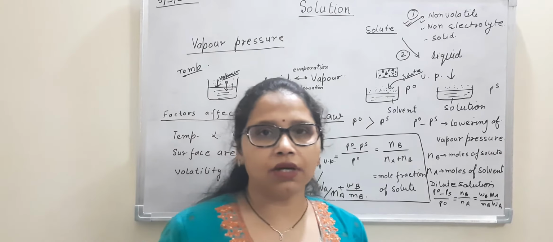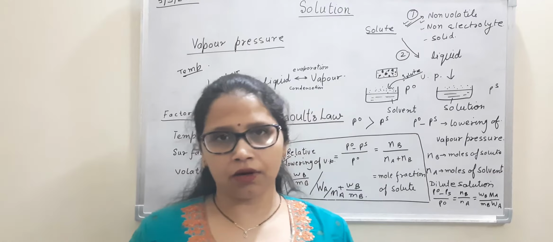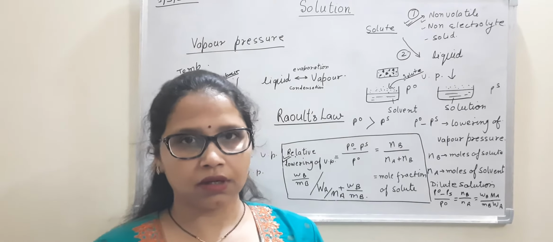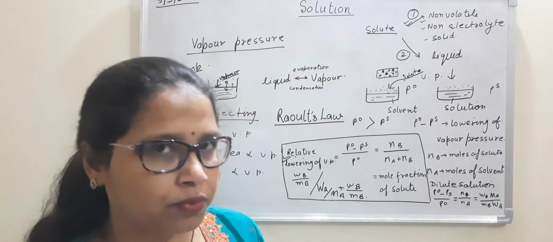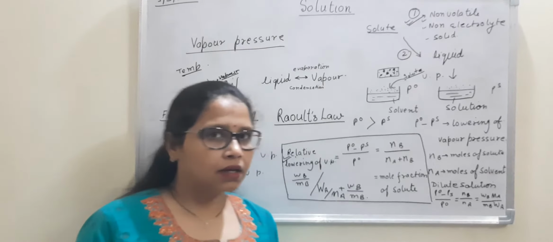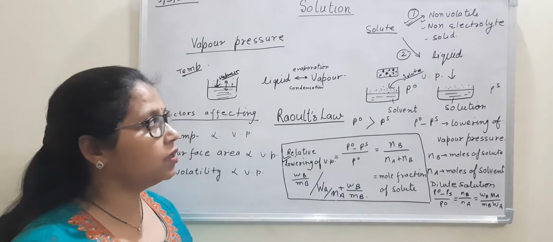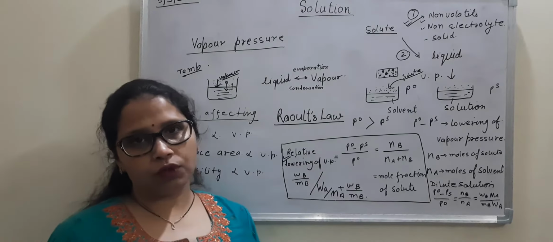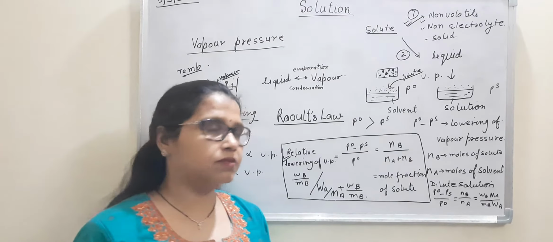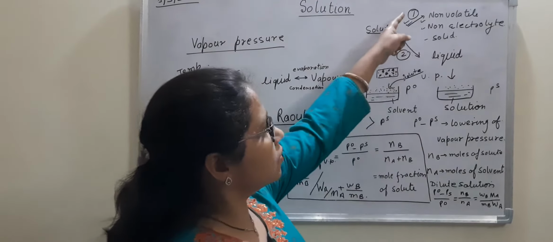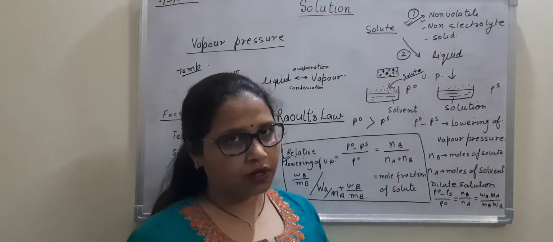Now if we are talking about a solution, we are definitely talking about at least two components. One has to be solute and another has to be solvent. For solute, we will have two categories to be studied. The first one is a non-volatile and non-electrolyte solid.